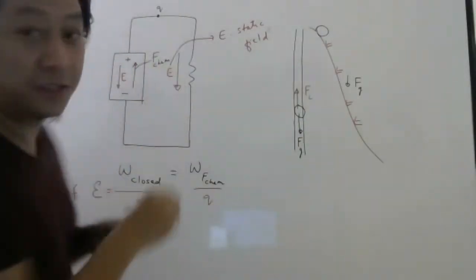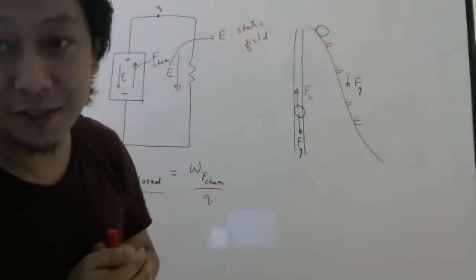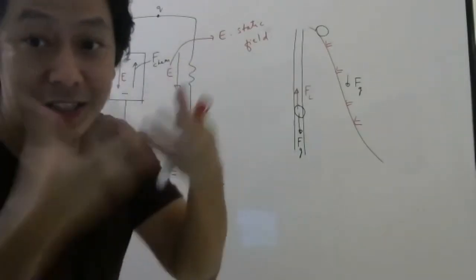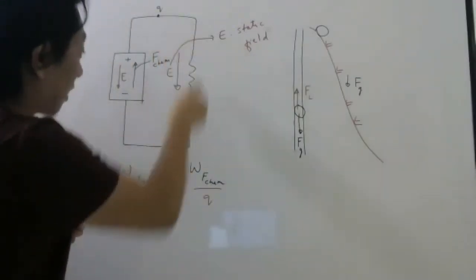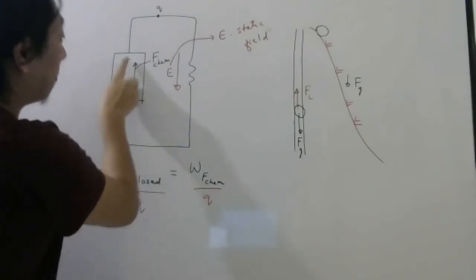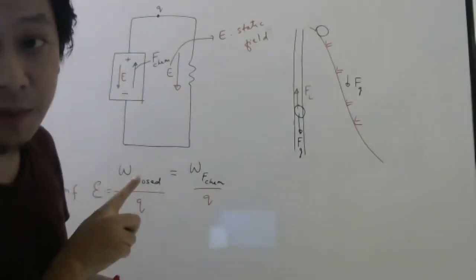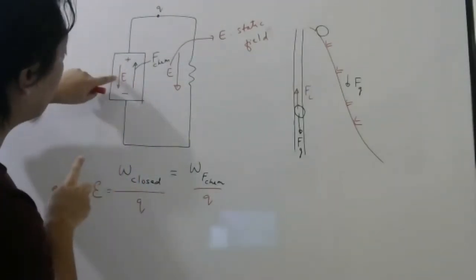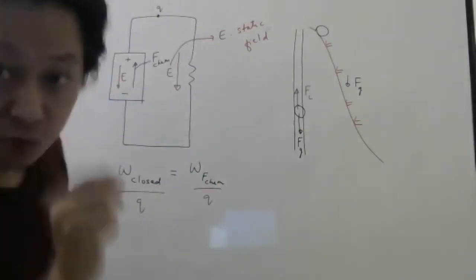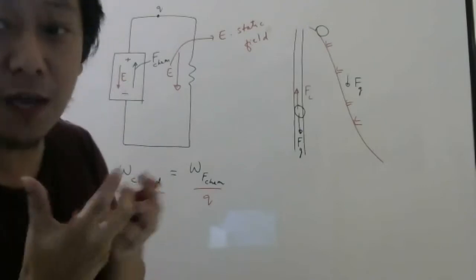That potential energy is given to the kinetic energy of the atoms inside the resistor. So the resistor gets heated. But once this charge comes here, then it cannot go up by itself. Why can it not go up by itself? Because there is an electrostatic force downwards, exactly like gravity. So inside the battery, that's why we are using a battery.